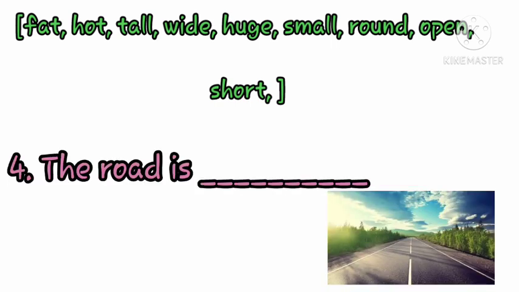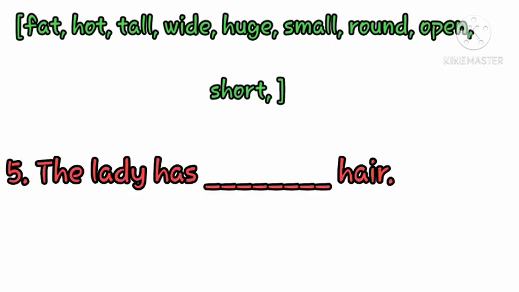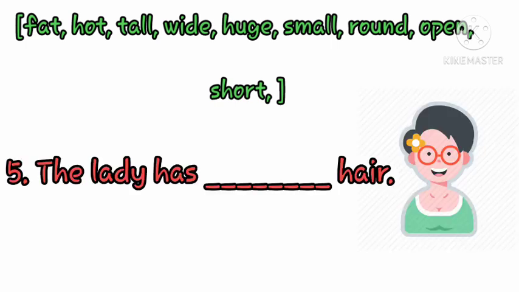Now our sentence number 4 is T-H-E, the, R-O-A-D, road, I-S, is dash. The road is dash. See the picture and write down what you have understood. Our sentence number 5 is the lady has dash hair. The lady has dash hair. See the picture and make yourself understand what you will write on the dash.